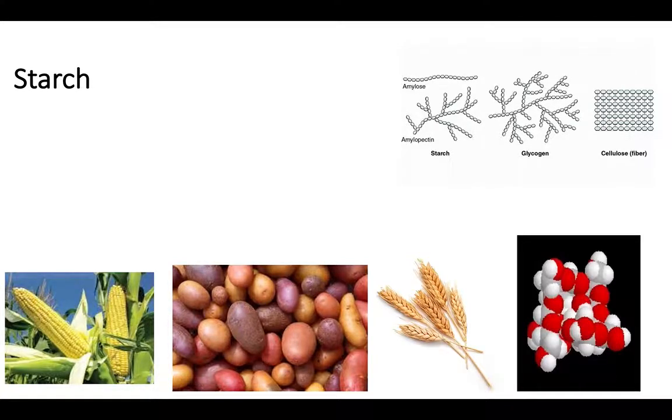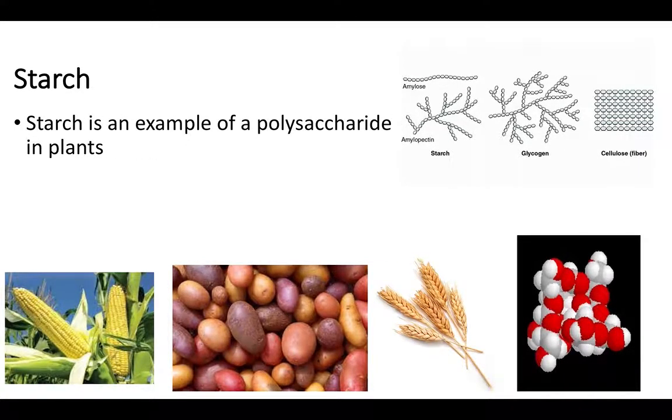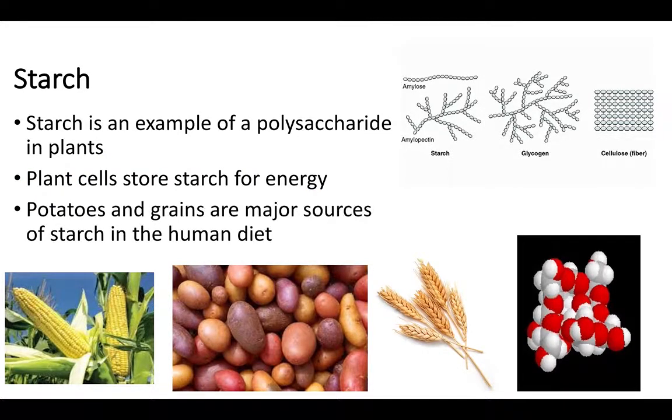So let's take a look at each of these one at a time. So our first one is starch, which is an example of a polysaccharide in plants. Plants store starch for energy. Potatoes and grains are major sources of starch in the human diet. You can see starch right here, and some of the sources below.